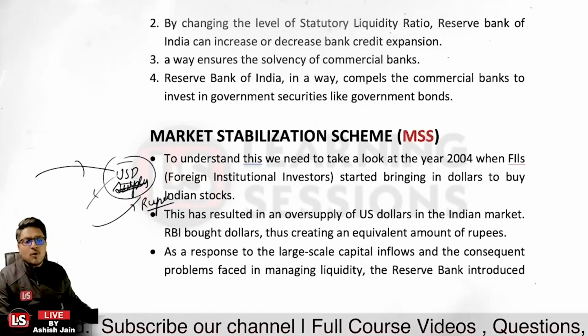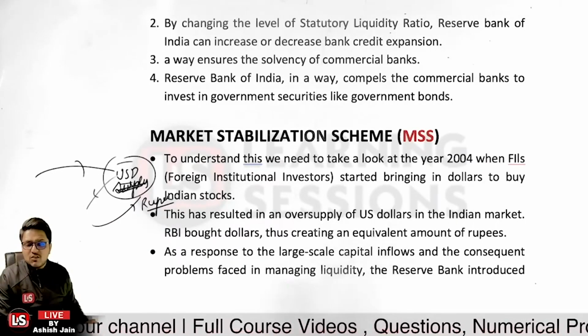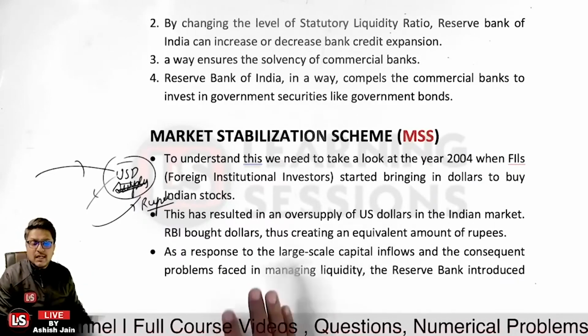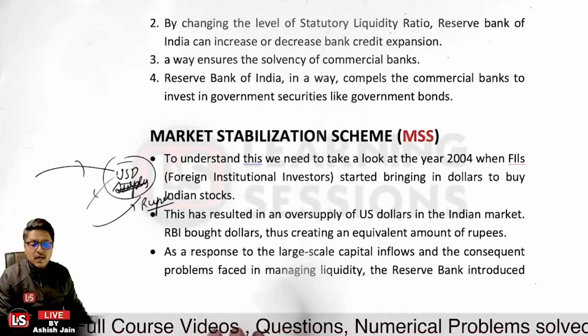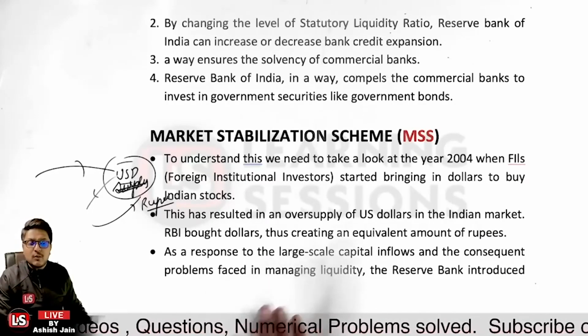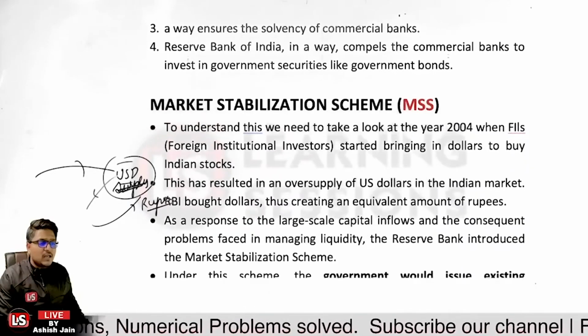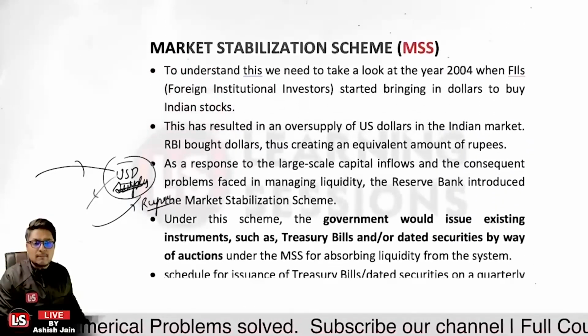As a response to the large-scale capital inflows, because if there is a surplus of money, that will lead to interest rates falling down and further to other economic problems. So as to manage the liquidity, the Reserve Bank of India introduced the Market Stabilization Scheme.